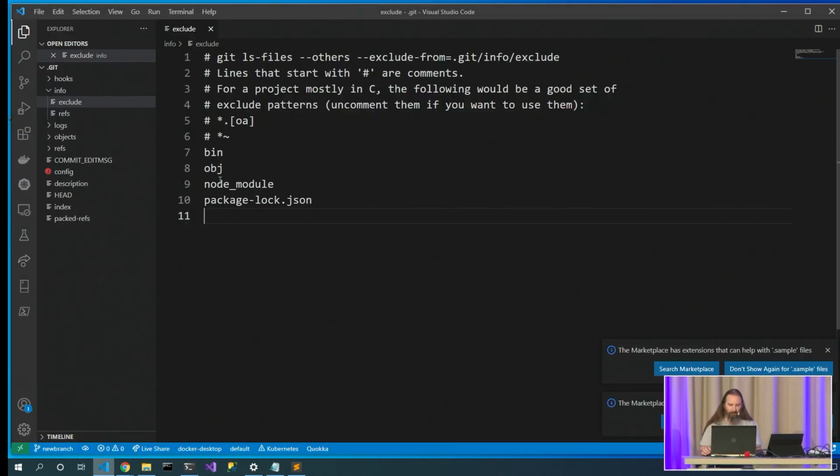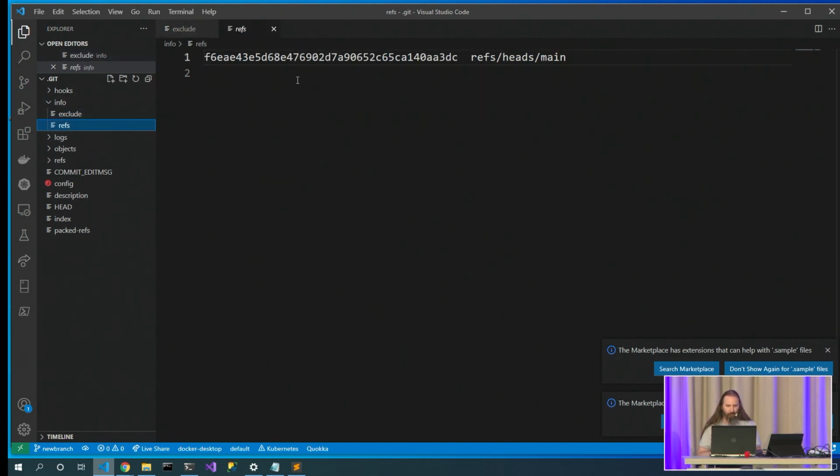So if you want to be really selfish and not share your exclude directory, your exclude list, you can definitely put it here inside the info folder in the exclude list, but I would really recommend that you put it inside of a .gitignore file that you can commit and share with your team. So that's the exclude folder.